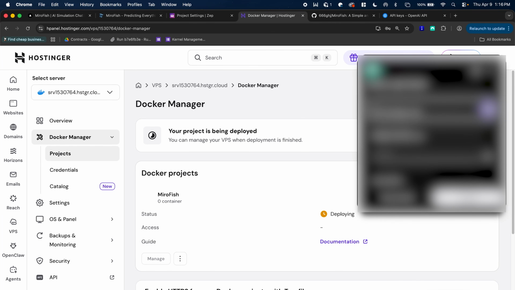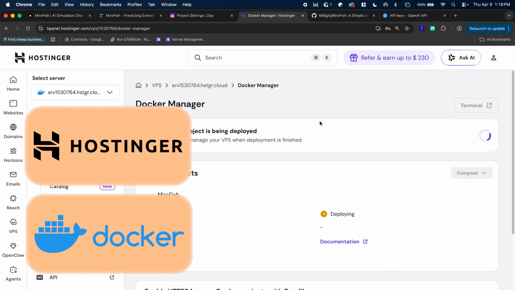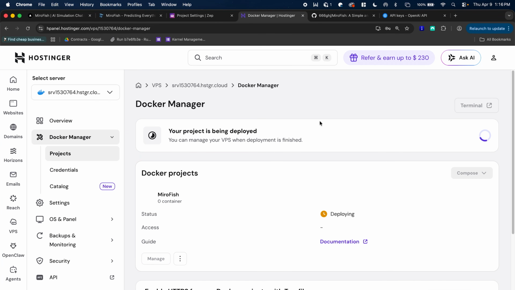We'll just wait a few minutes, and then again, using Docker Hostinger, we'll securely deploy this. It will give us a URL we can go to, which is HTTPS, so secured. We just press on it, and then we can start running the simulation.